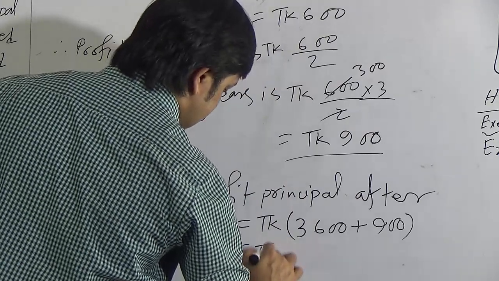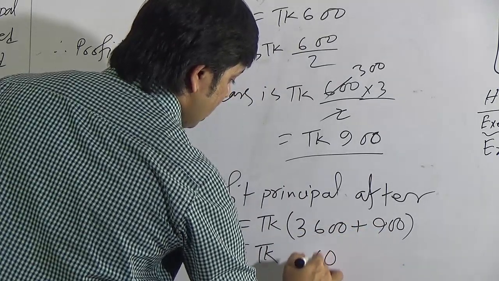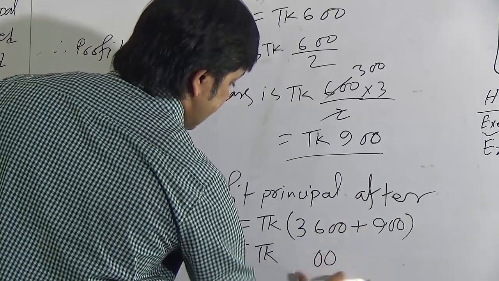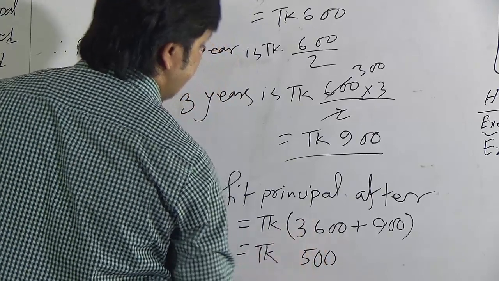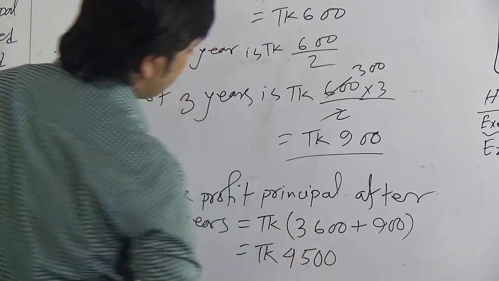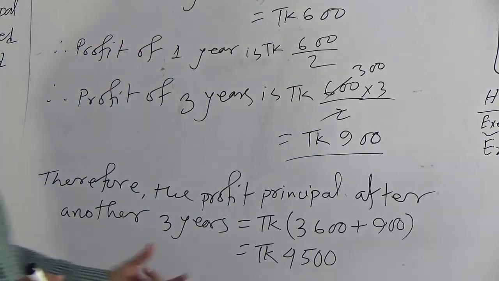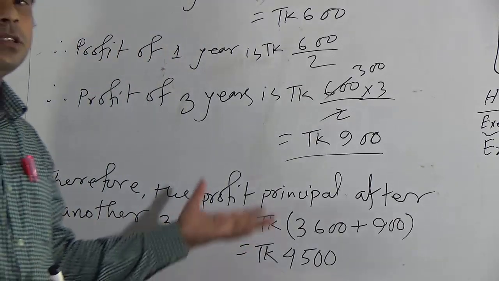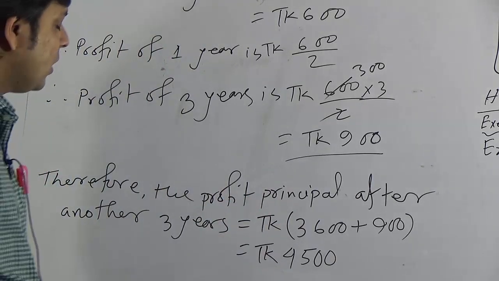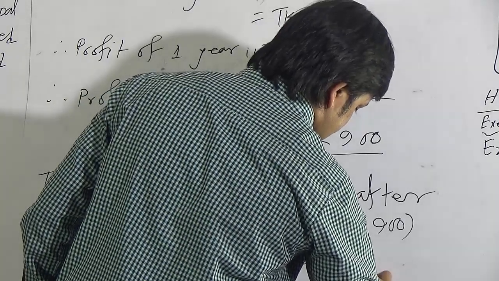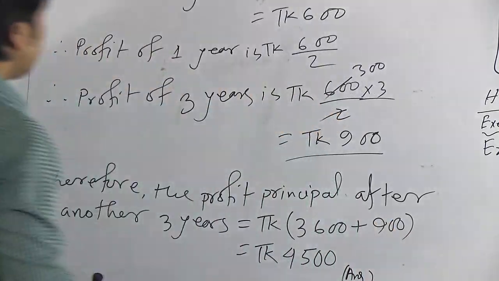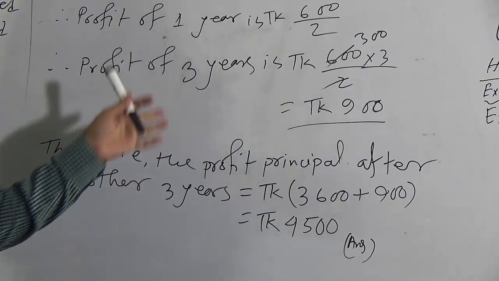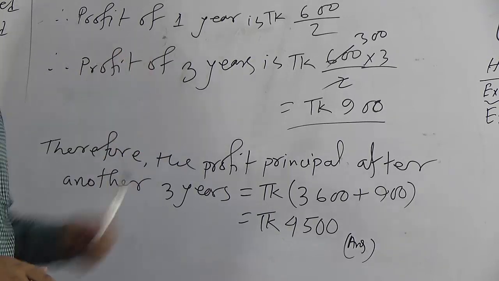So if we add, 0, 0, then 9, 6 is 15, we write 5 here, 3 and carrying 1 is 4, so 4500 taka. This 4500 taka is the profit principal after another 3 years. Okay, dear students, so this 4500 taka is the answer of question B. I hope you have understood how to solve question B. You may apply another method, but this will be easier for you.